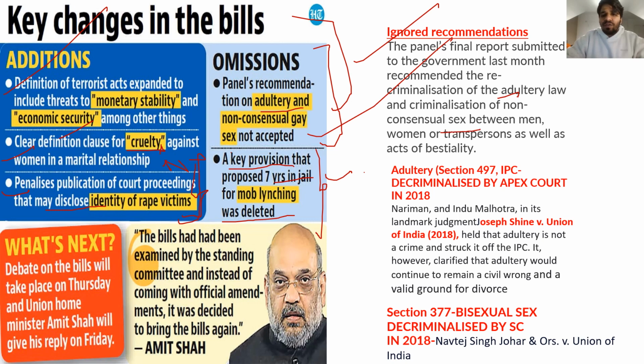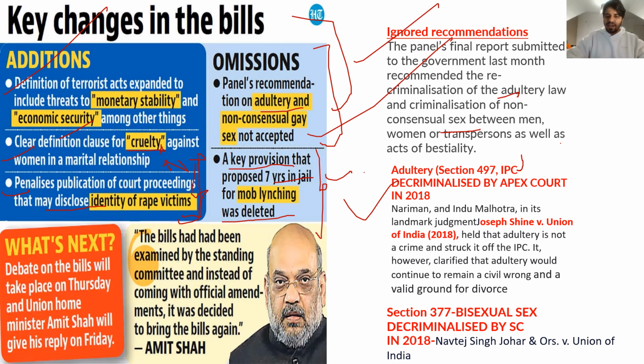Okay, so we need to understand, we are talking about the adultery law, and we are talking about non-consensual homosexual sex. What does it mean, and what sections of IPC cover them? So it was under section 497 of IPC, right? Under 497 earlier, let me talk about adultery. What does it mean, and how has the court come up with its judgment on adultery, right? What is the viewpoint of the Supreme Court of India?